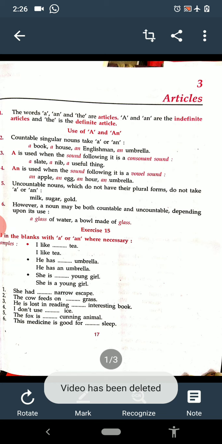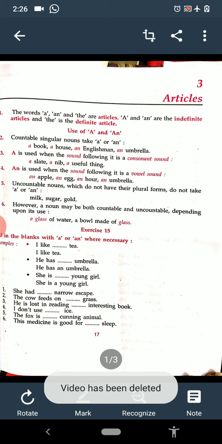Yesterday we started the unit articles and the use of a and an. Also, we discussed the use of the, and I gave you one exercise also. Day before yesterday also we discussed the same topic, and yesterday I gave you one exercise to fill in the blank with a or an where necessary.